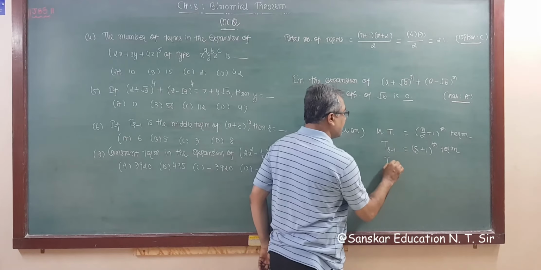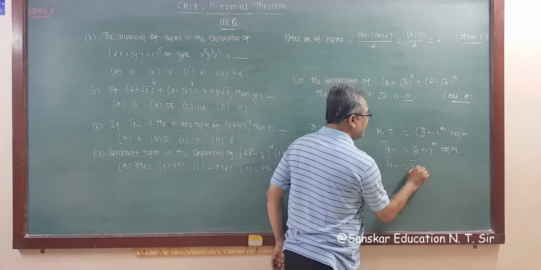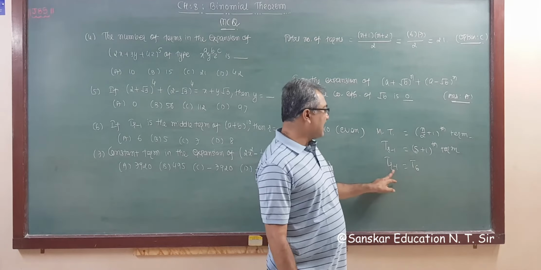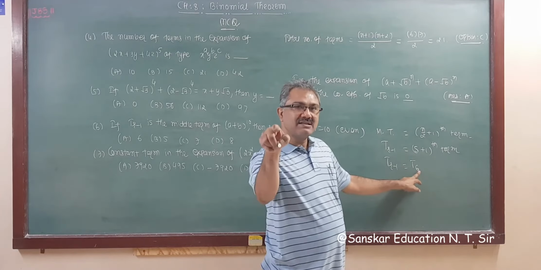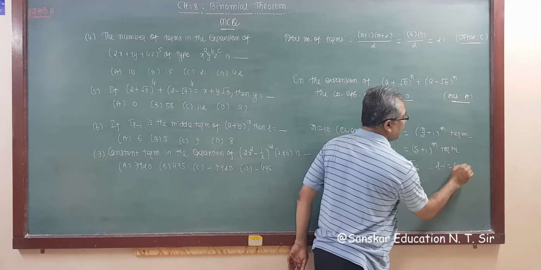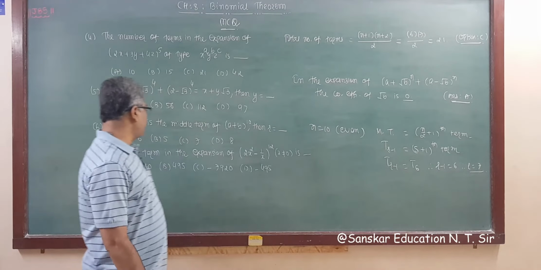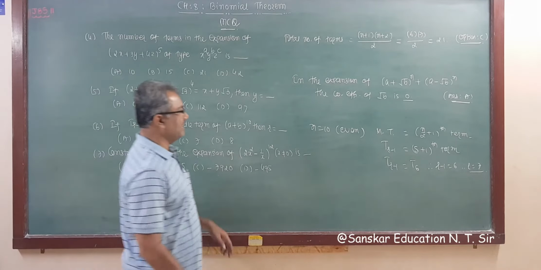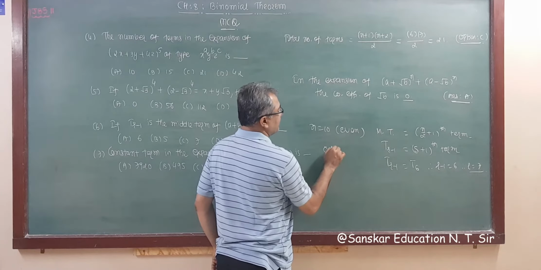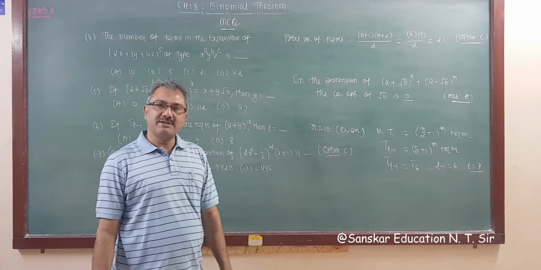So T(r minus 1) is equal to, which term is this? 6th term. That is T6 is your middle term. So r minus 1 is equal to 6. So what is r? 7. Therefore r minus 1 is equal to 6, this implies r is equal to 7. That is option number C, your correct answer, right? So option C is the correct answer.